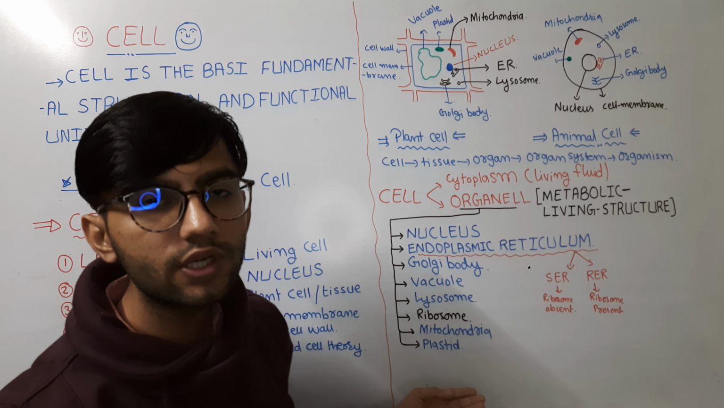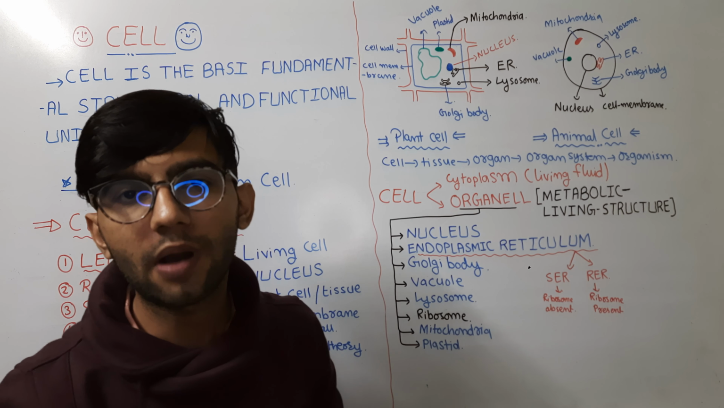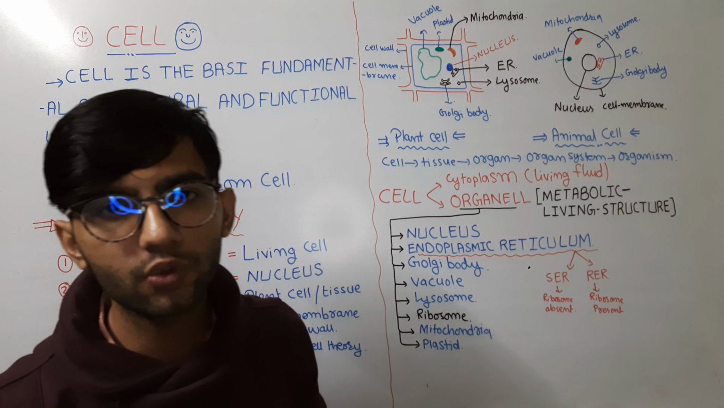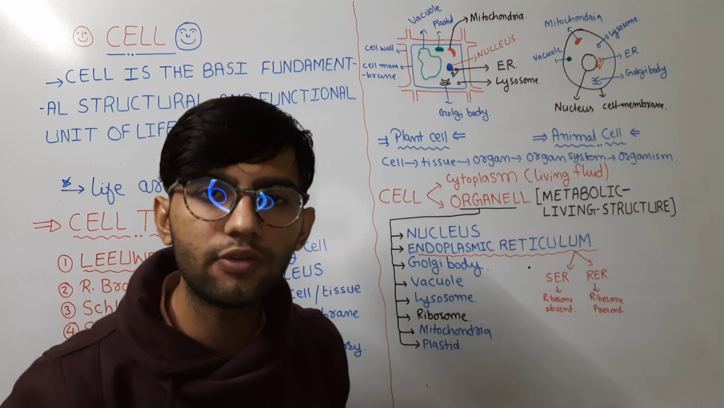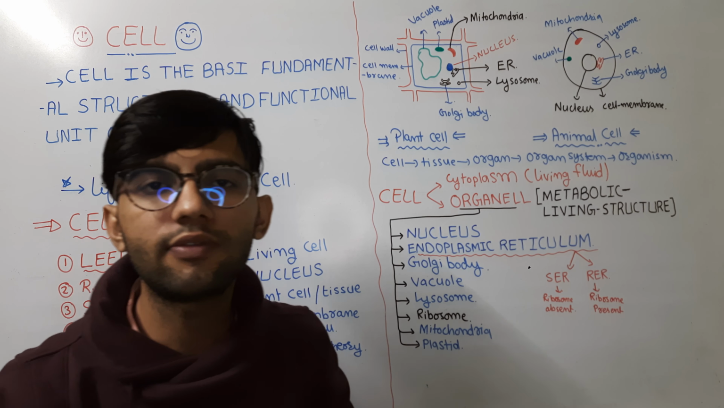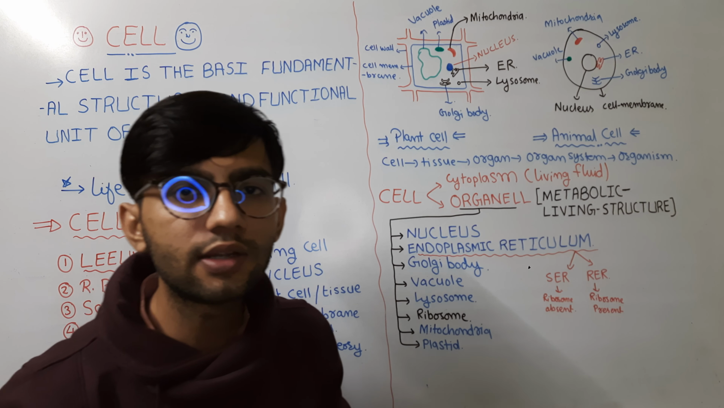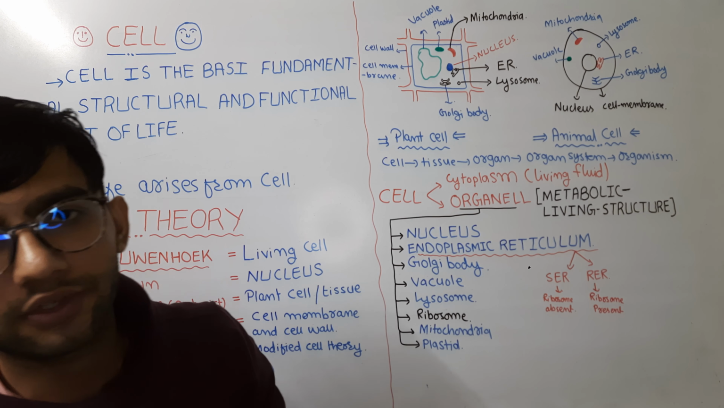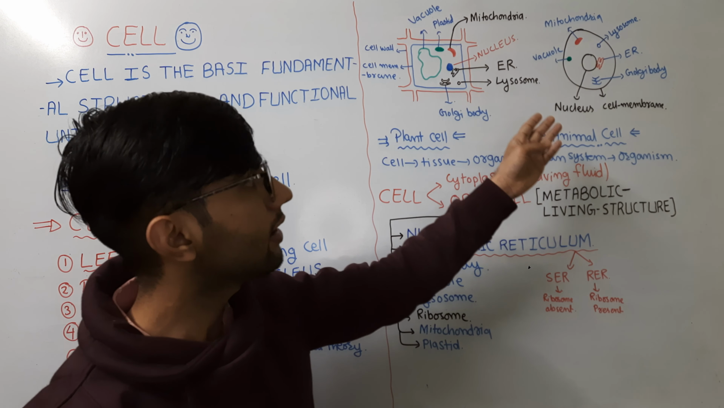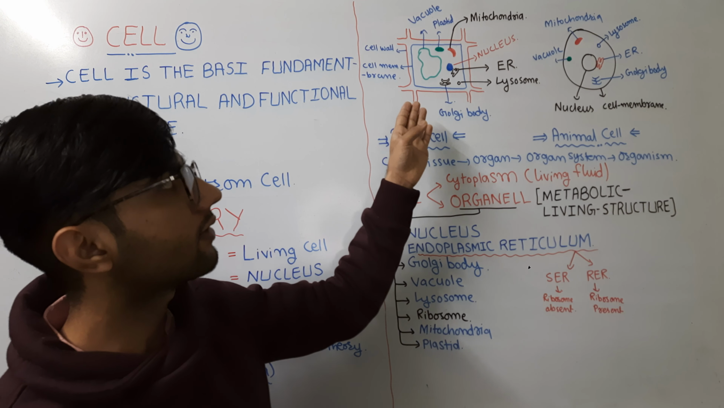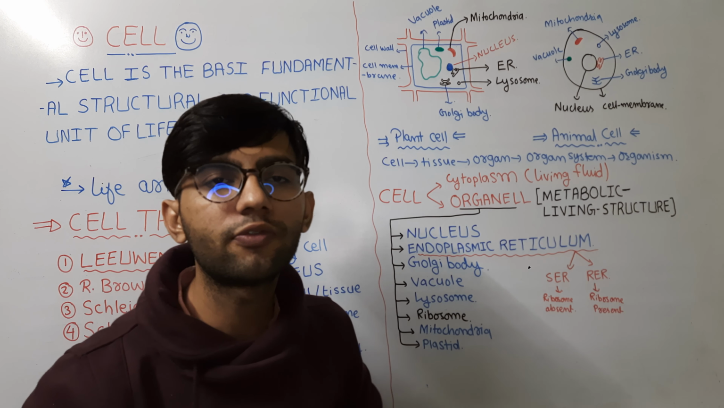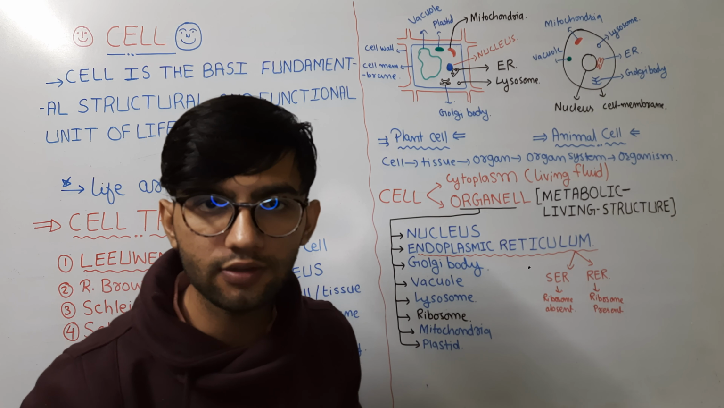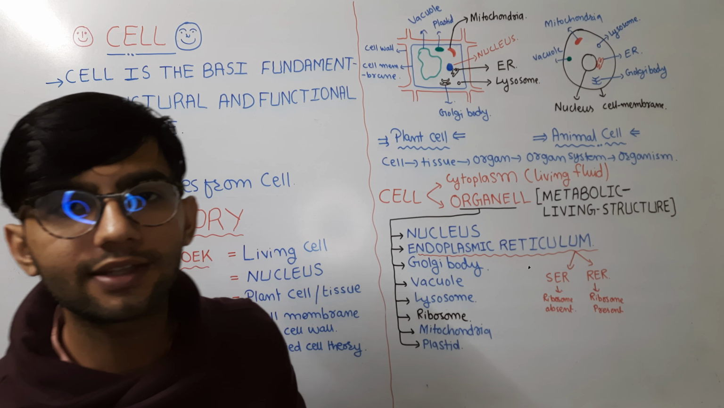Next is the mitochondria, which is also known as the powerhouse of the cell because it produces ATP, which is responsible for performing all the living activities or all the chemical reactions. And last is the plastid, which is not present inside the animal cell, but is present inside the plant cell and performs photosynthesis, storage and also provides color.